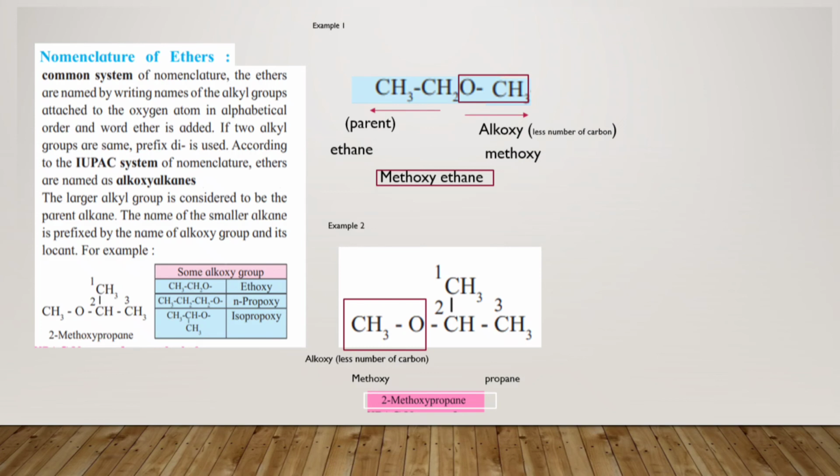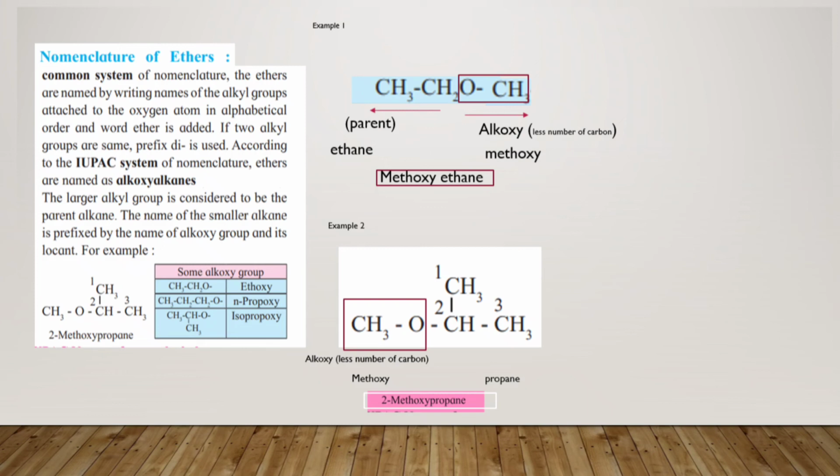Now over here CH3, since it contains fewer carbons, will form the alkoxy, and it will be methoxy. And CH3CH2, which is on the other side of the oxygen, will form the parent, and over here the parent will be ethane. So the name of the compound will be methoxyethane. Methoxy will be written first and the parent name after. So methoxyethane will be the name of this structural formula.